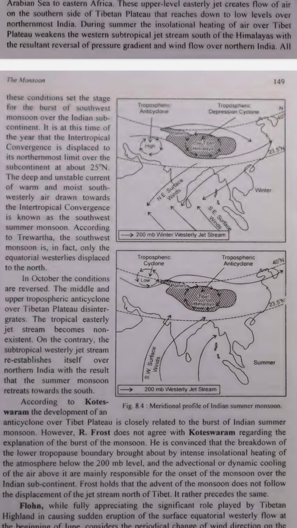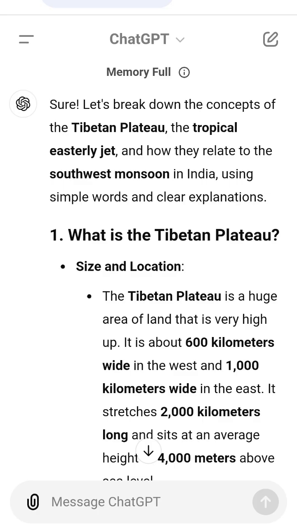7. How does this all come together for the southwest monsoon? Warm, moist air. As the air from the south, from the oceans, moves north towards the ITCZ, it carries warm and moist air. This air is essential for bringing rain. Southwest monsoon. This flow of warm, moist air from the south creates the southwest monsoon, which is a seasonal rain that falls over India. It brings heavy rainfall that is crucial for farming and water supply in the region.